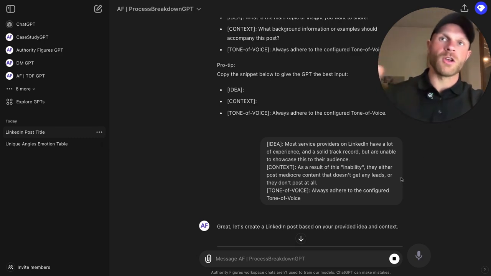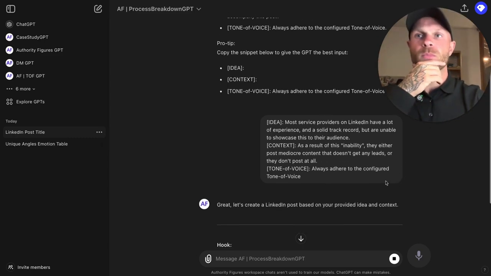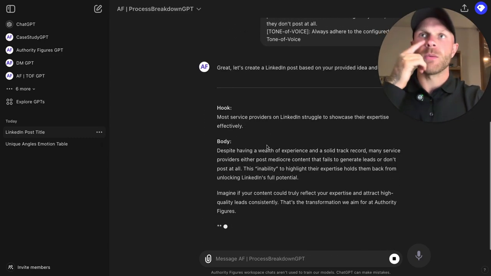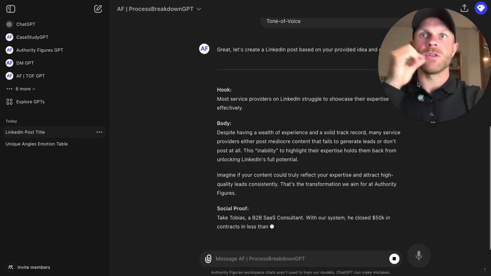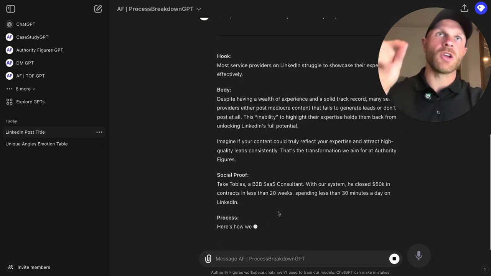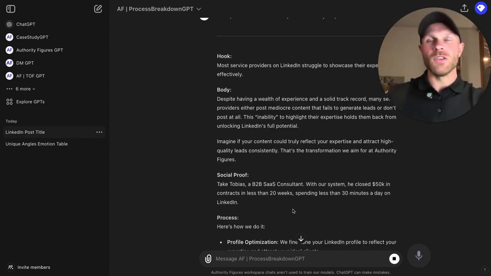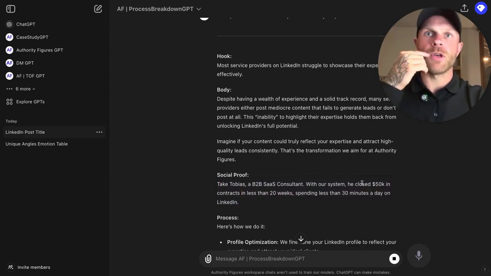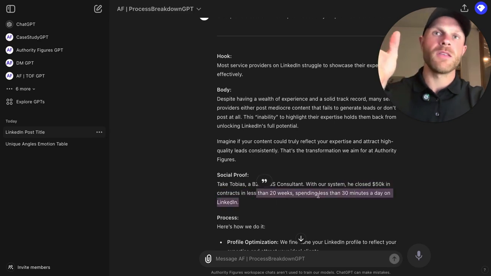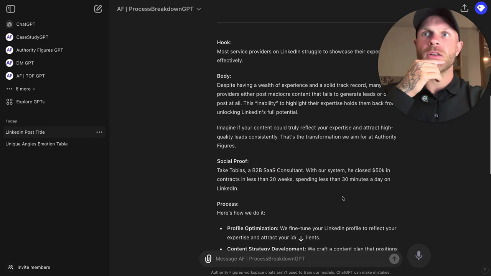It starts writing content for me based on my preference and input. It comes with a hook, a body, and adds social proof. And this is important to understand: this is social proof that's actually coming from the document that we loaded into the GPT, coming from our own case studies. Tobias is one of our previous clients. He worked with us, and with our system, he closed over $50,000 in contracts in less than 20 weeks, spending less than 30 minutes a day on LinkedIn.